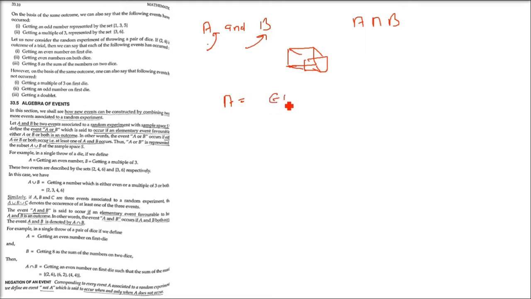Let us take again an example of a die. A is the event of getting an even number on the first die. So this is our sample space, 1 to 6, and A is {2, 4, 6}.